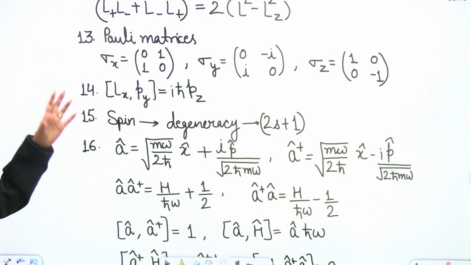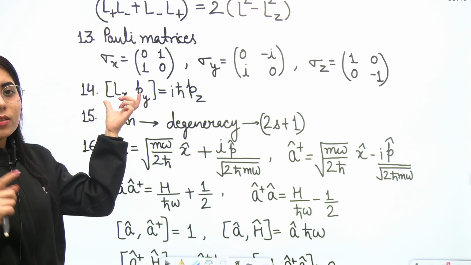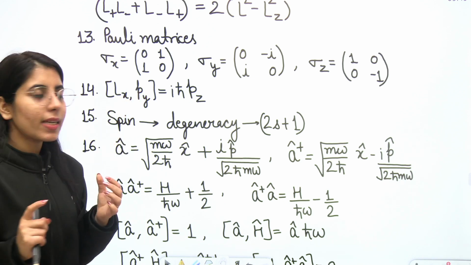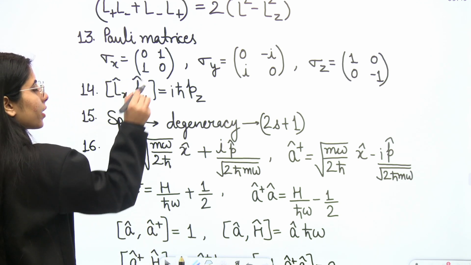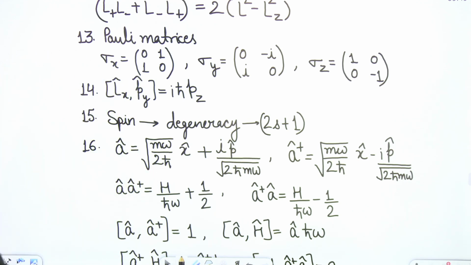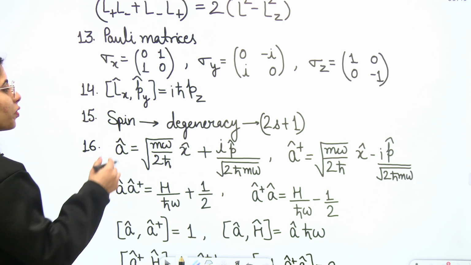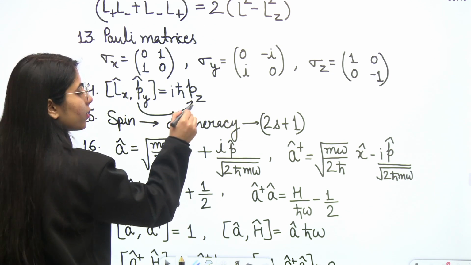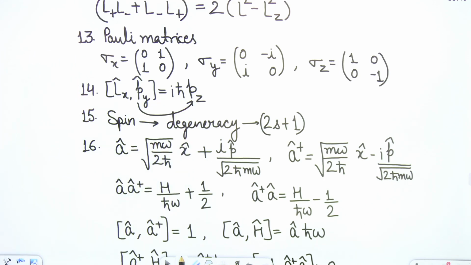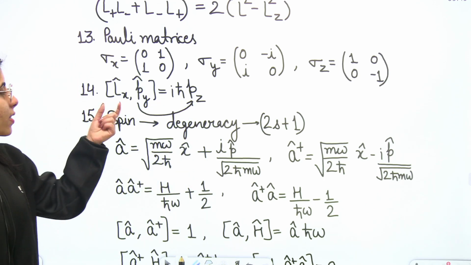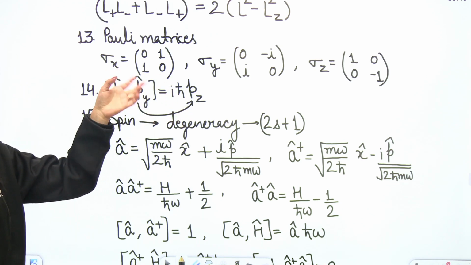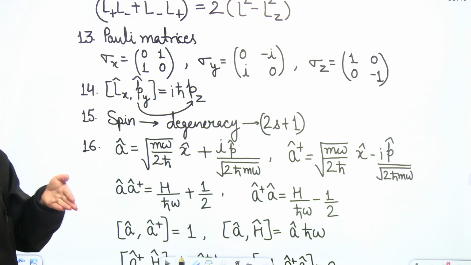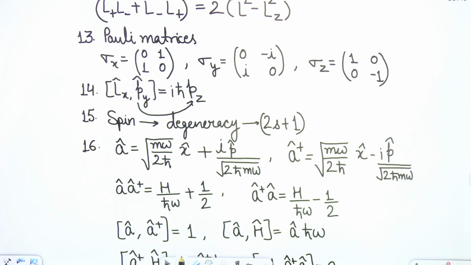Okay, next point. As I was telling you, anytime you find the commutator bracket of the angular momentum operator with any other operator, like the momentum operator, here only the linear momentum, what you will get in the final answer is another operator. So one example I have shown here, and since it is in the cyclic order x, y, then z will come, so it is positive, even, because it is in sequence, and that's how you're going to have the answer.